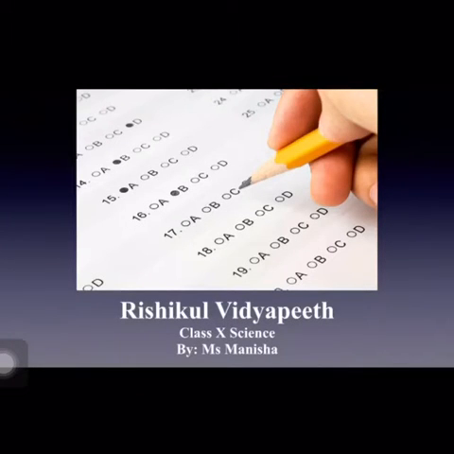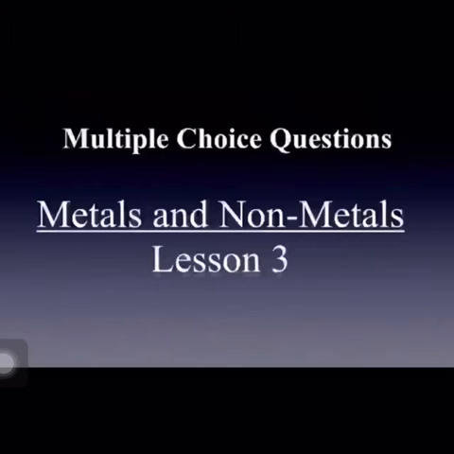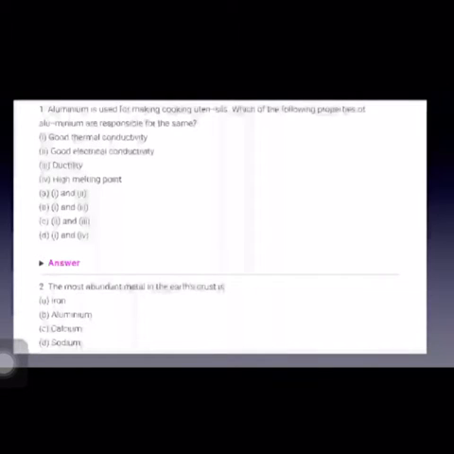Good morning, students. So today we are going to discuss the multiple choice questions of lesson number 3, that is metals and non-metals. Now see the first question.